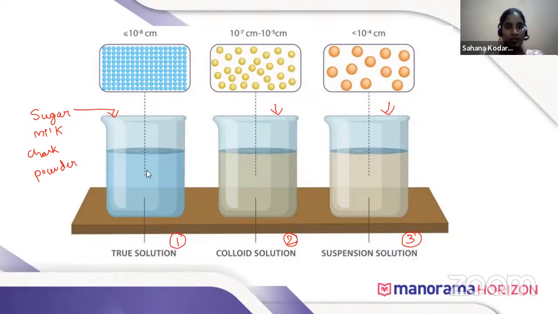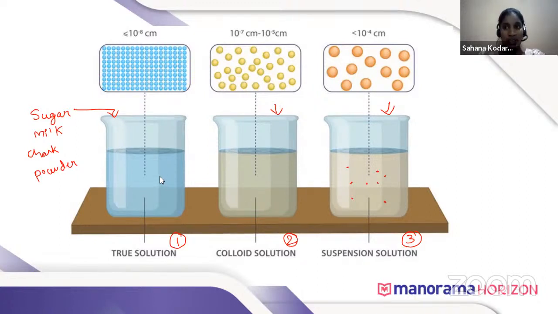After some time, you will observe that the beaker containing sugar has formed a homogeneous mixture. That is, you can find a sugar solution which is homogeneous and clear. When you see the second beaker, you will see milk solution. It looks homogeneous, but it is not homogeneous. In the third beaker, some chalk particles are suspended in the solution, that is water.